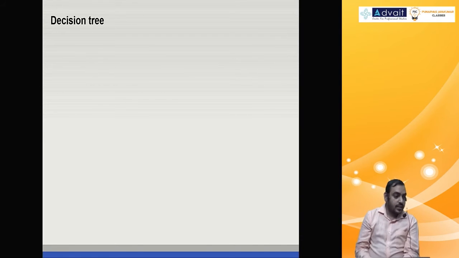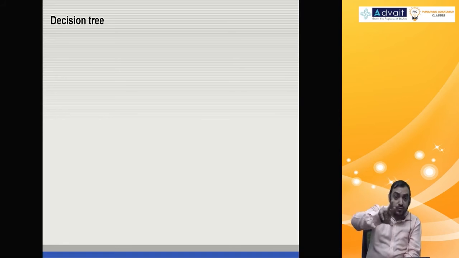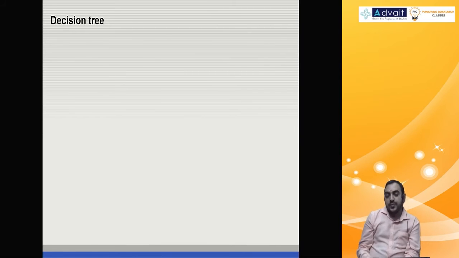Next topic is decision tree. It's also called joint probability. If one event can be done in m ways, other event can be done in n ways, then both of the events can be done simultaneously, one after the other, in m into n ways. I don't know whether you understood. Now, let me give you a basic example.